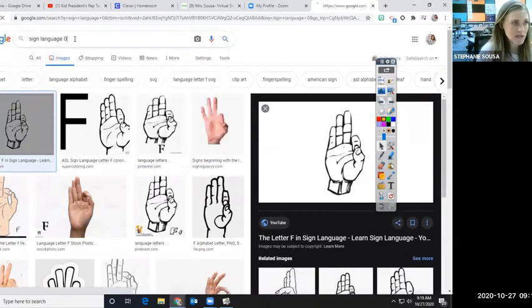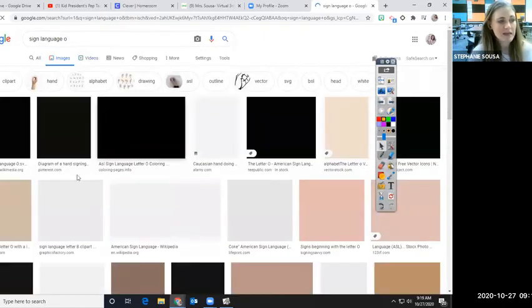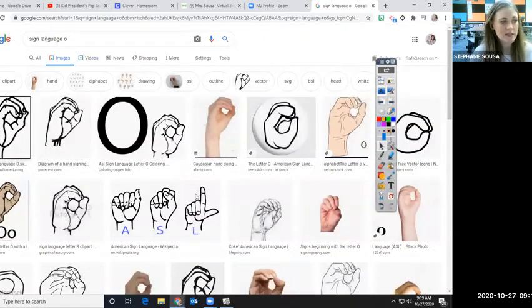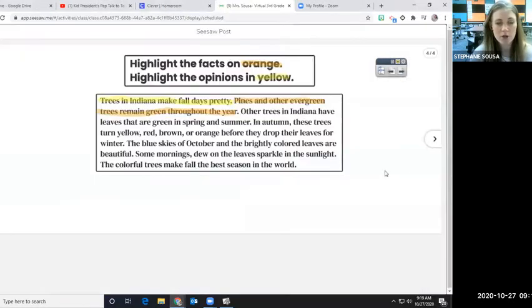If you would like to say that the statement, oh, not a zero, an O. If you would like to say that a statement is an opinion, you will use a sign language O, and that simply looks like you're making an O. Sounds pretty straightforward. Okay. Awesome. So I'm going to check. Everybody show me fact. Show me what you're going to do for a fact. Good. Anton, show me what you're going to do for a fact with your hand. Good. Okay. Everybody show me opinion. Good. That's that O. Awesome.